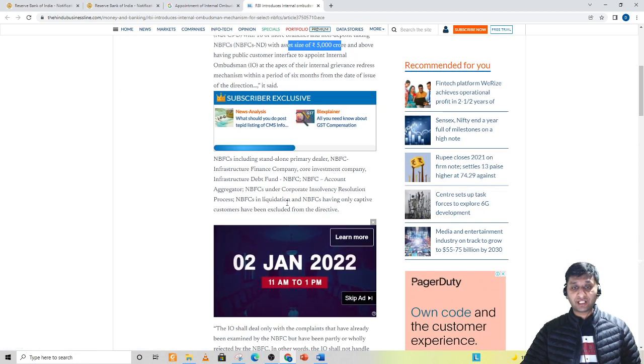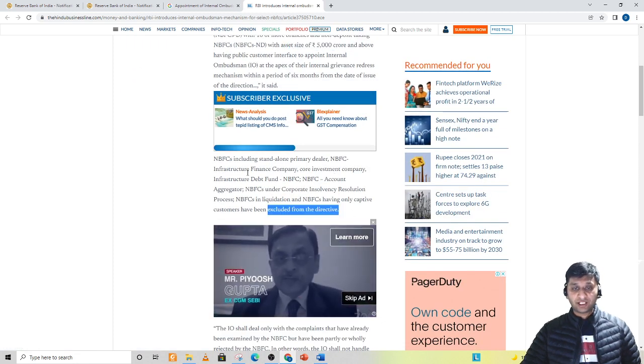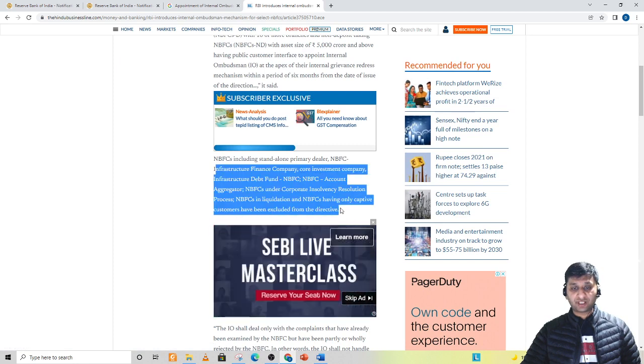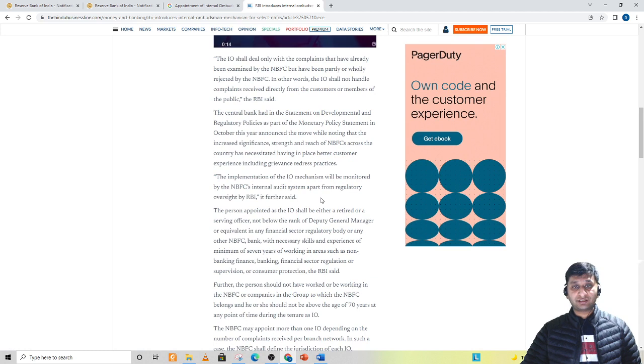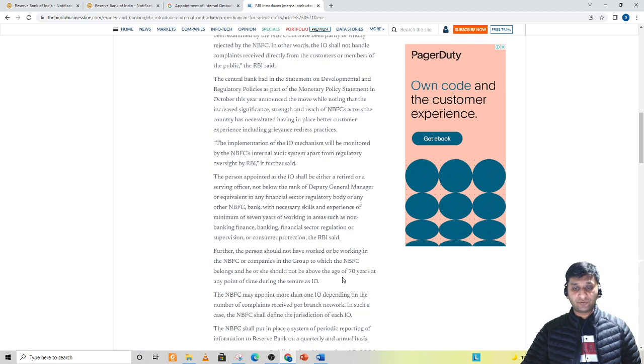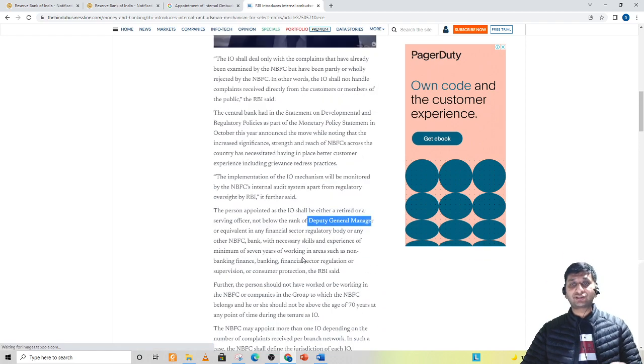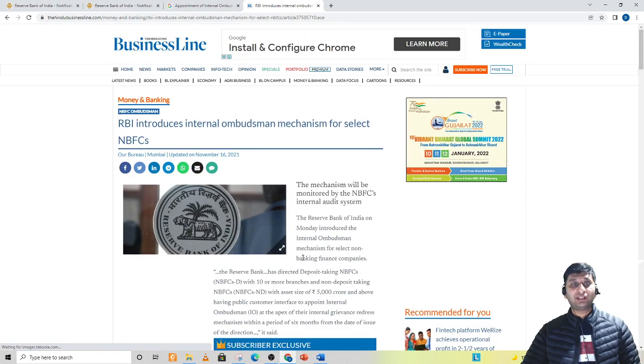They have also mentioned who are excluded, right? They have mentioned who are excluded. All these are excluded. Then they have also mentioned regarding the age and all, right? If you read here, what is the age? Deputy General Manager should be the rank of that person. So within this short news, you are getting something which is most important from your exam point of view.